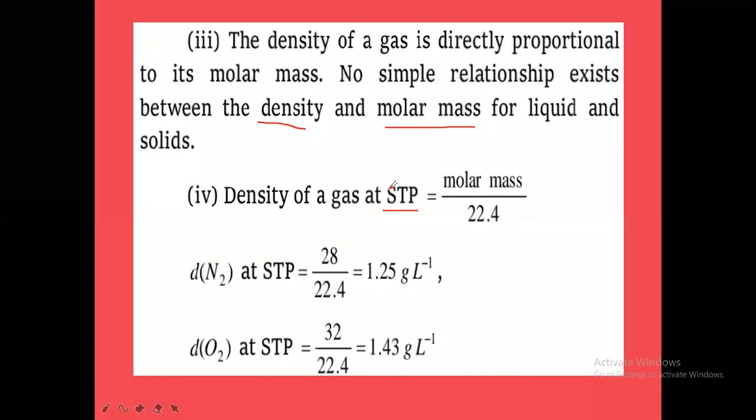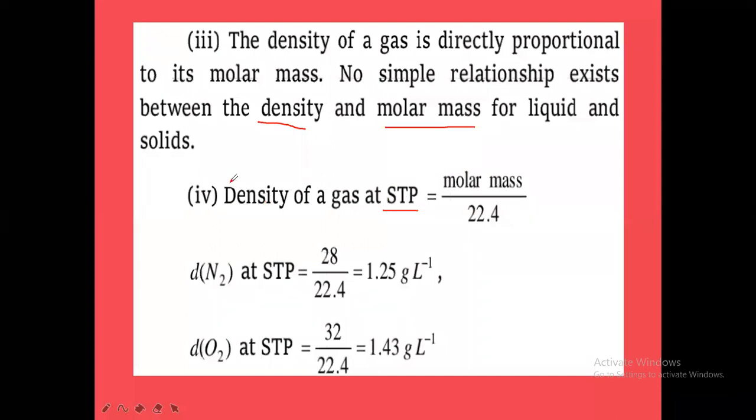And what will be the pressure for NTP? 1 atm, remember. 1 atm is slightly greater than 1 bar. So 1 bar is equal to 0.987 atm. Write that down. 1 bar pressure is equal to 0.987 atm. That is the relationship between atm and bar.